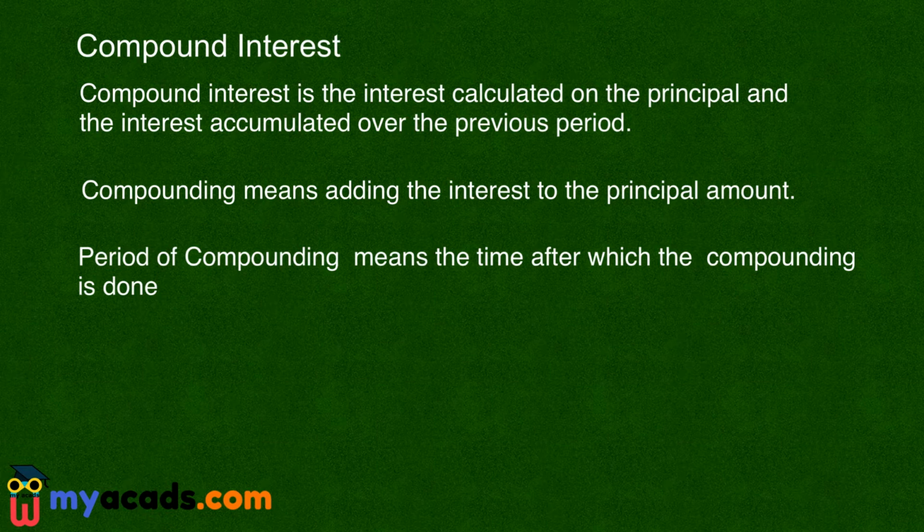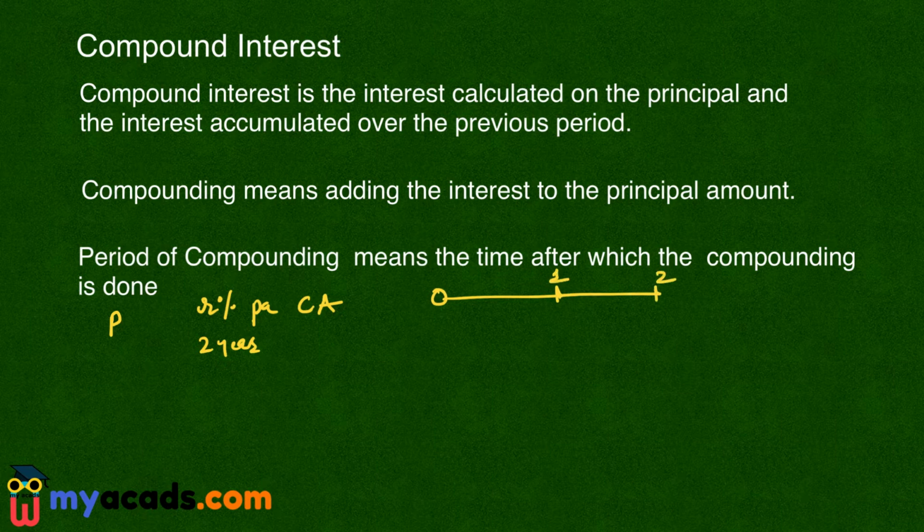Let's understand this definition. For example, a person borrows P amount from a bank and the rate of interest is R% per annum compounded annually. And the time period for which this amount is borrowed is 2 years. So this is 0, this is 1, that is the end of first year, and this is the end of second year. Now the amount borrowed is P.